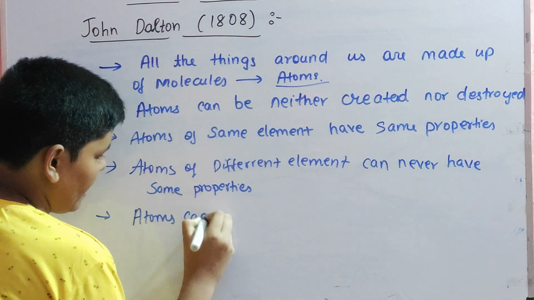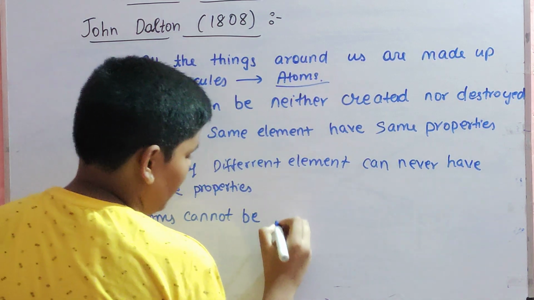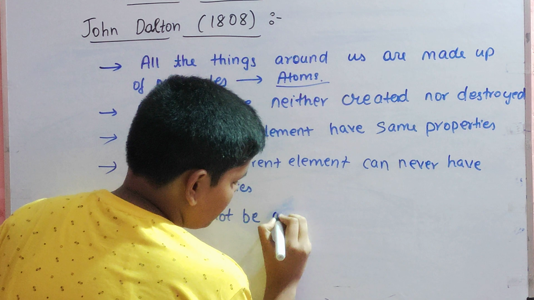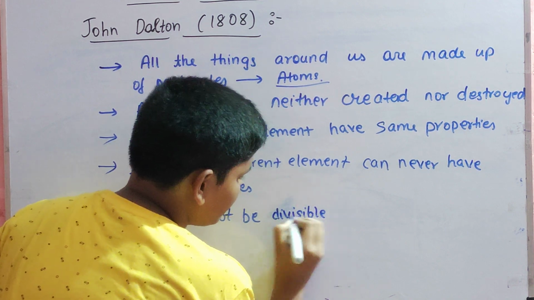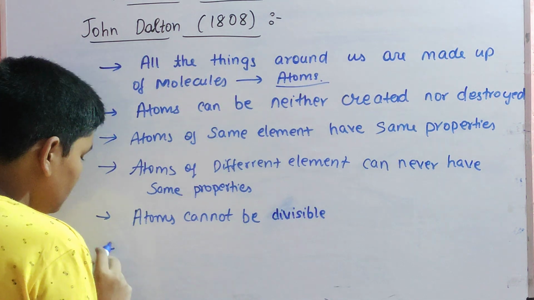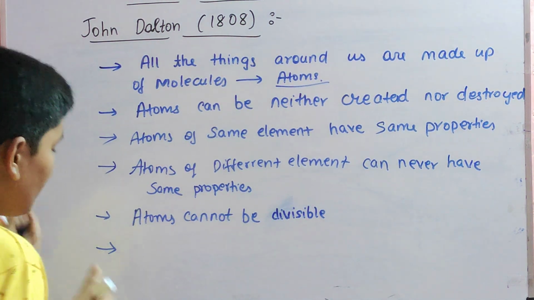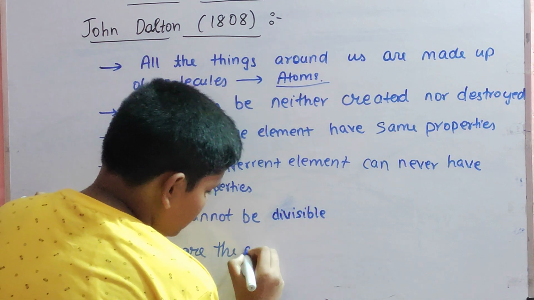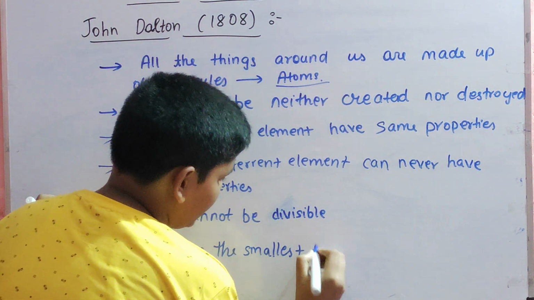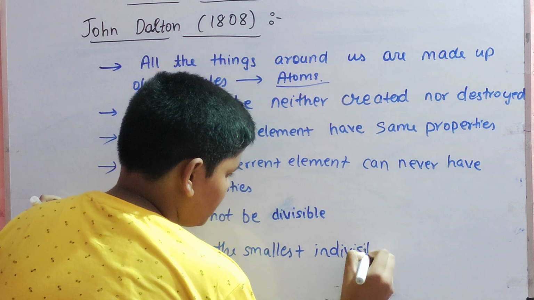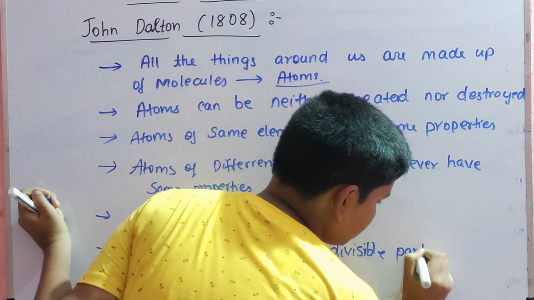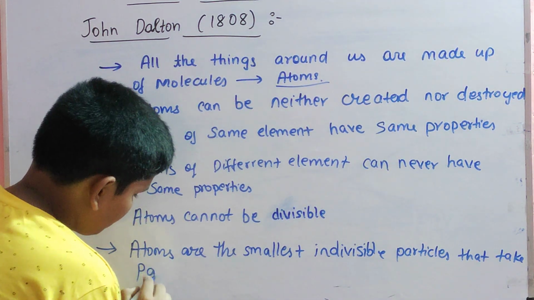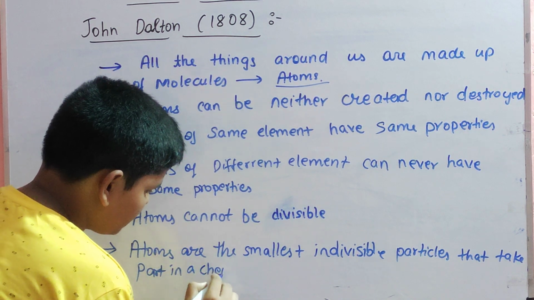Atoms cannot be subdivided, they are not divisible, which means you can't divide an atom further. And the last point: atoms are the smallest indivisible particles that take part in a chemical reaction.